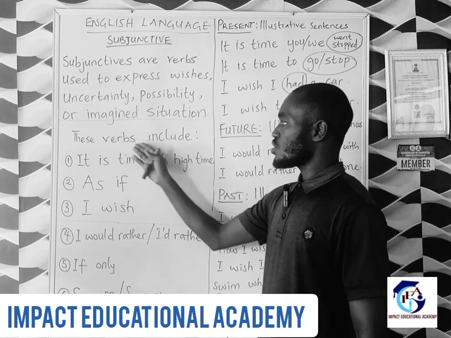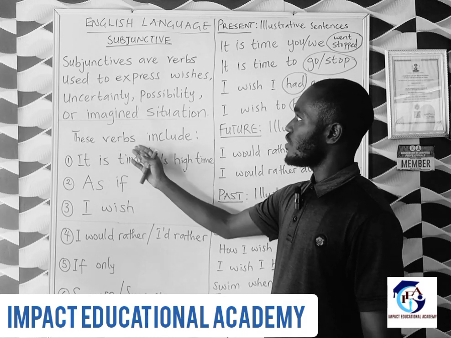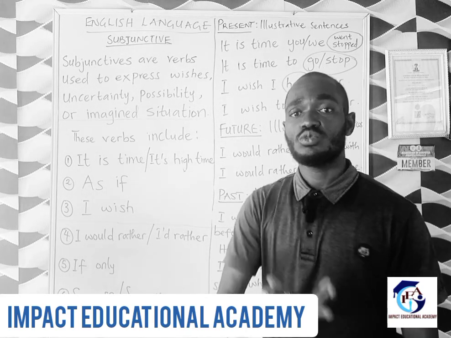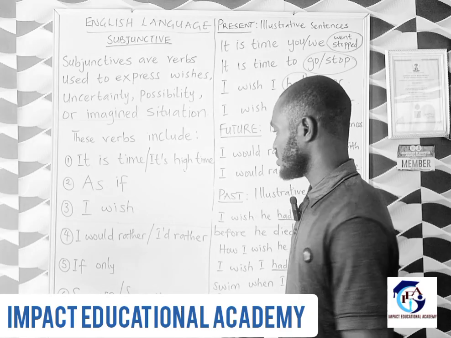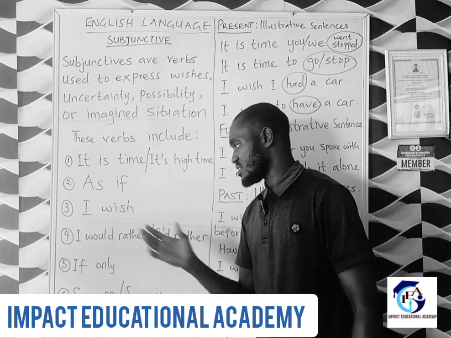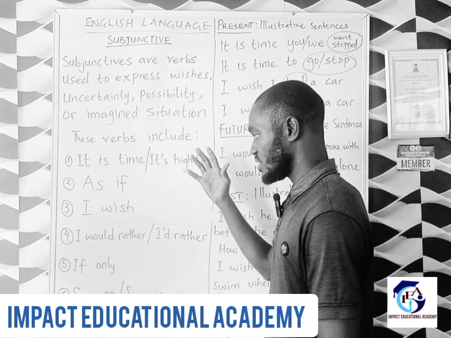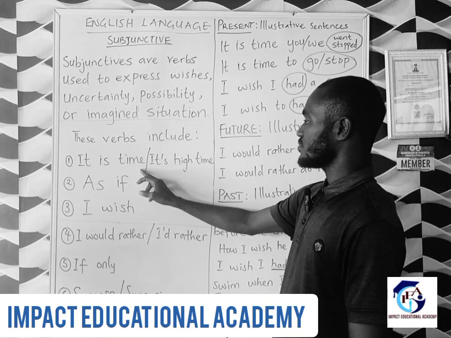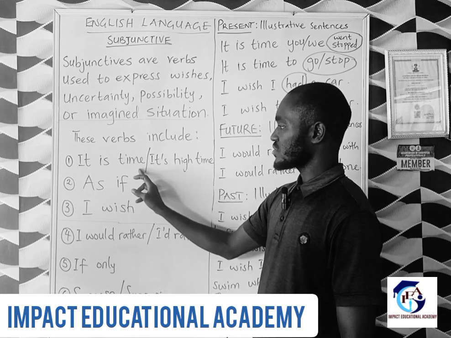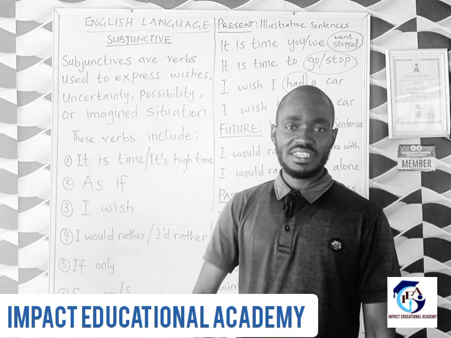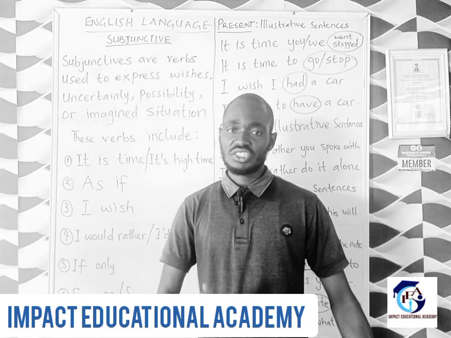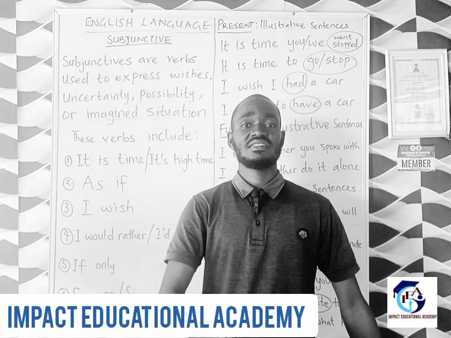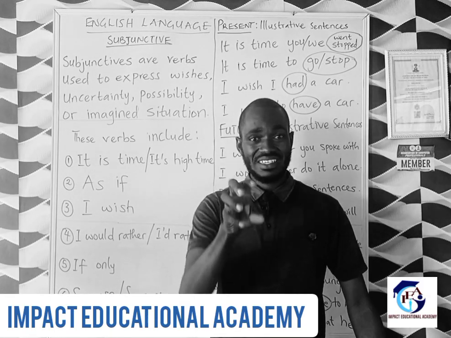Now, these are some of the verbs that are under subjunctive or that are used to express our moods, wishes, and then whether certainty, uncertainty, or possibility, and every other condition we have stated. The first one is "it is time." When we say it is time, you might be doing something currently and you wish you stopped that thing. You are doing something right now, that's the present time. So I said you are going to use past tense form of verb.